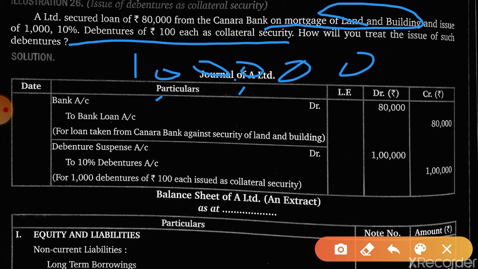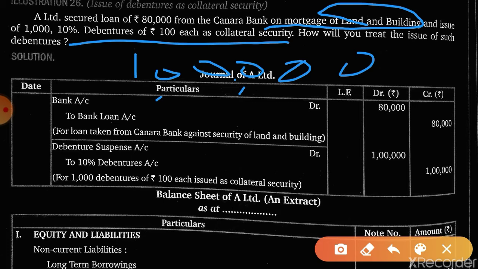Is this point clear to you? Because if the assets are sold and 80,000 are not recovered, then the remaining amount becomes unsecured. So with the help of these debentures, they will get the money earlier as compared to other creditors. That is the reason why debentures are issued as collateral security.